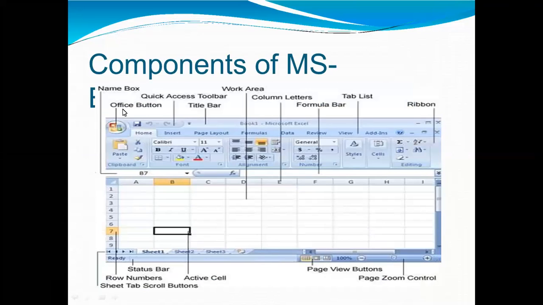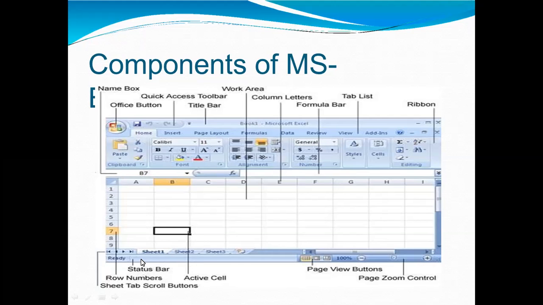So this is the office button. Here is the office button. This is the quick access. This is the title bar. This is the work area. This is your spreadsheet. This is a column letter, and this is a formula bar. This is a tab list. This is the ribbon, and here you can see this is the active cell. The cell which is selected like this is the active cell.